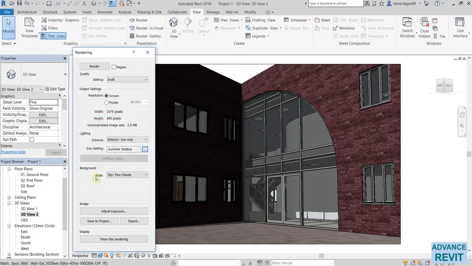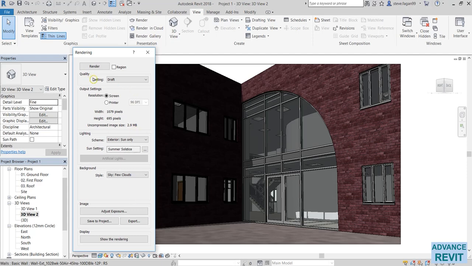Below that is the background section. Here we're able to choose if we have clouds or no clouds. We can specify a color in the background. We can also specify an image. Once we've created our render image, in the next section here we're able to adjust the exposure. We'll look into that in more detail when we do create an image. Then here we're able to save the image to the project, so it will be saved here in the project browser, or we can export it to our common drive.